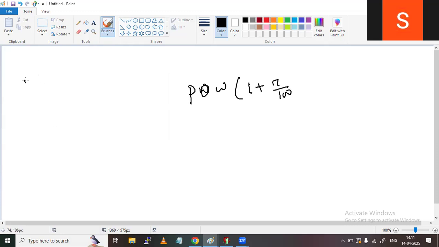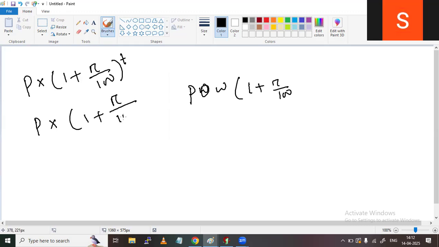Formula is P into 1 plus R by 100 to the power T. If it is compounded N times in a year, then the formula becomes P into 1 plus R by 100 to the power T into N, for N times. One time, two times, T into N. Like this it will become the formula.